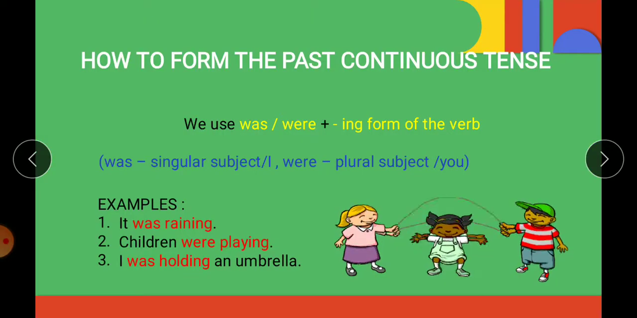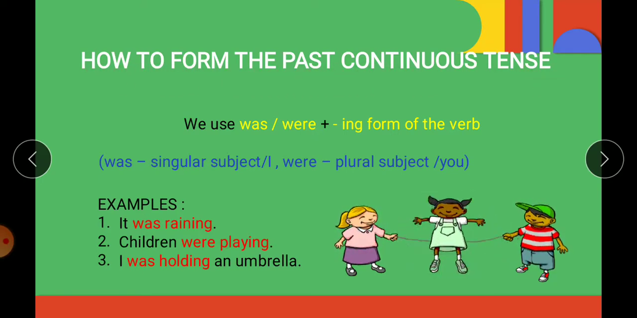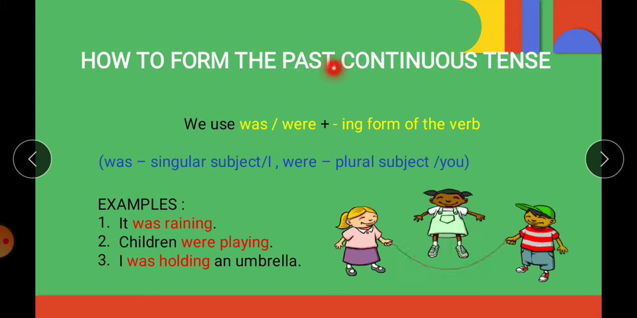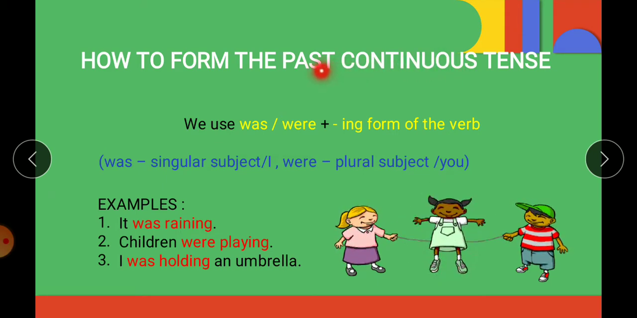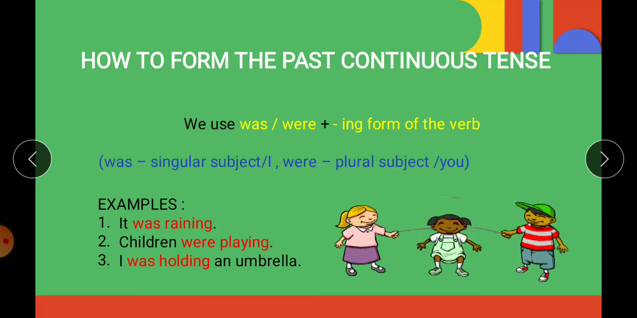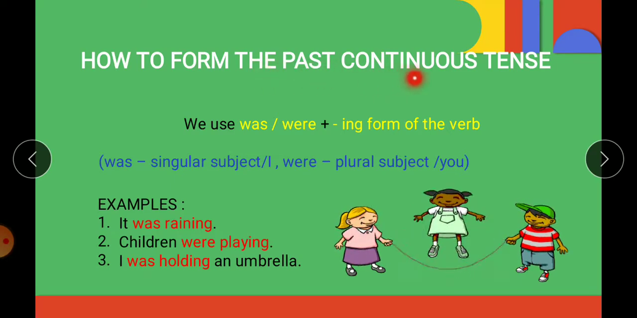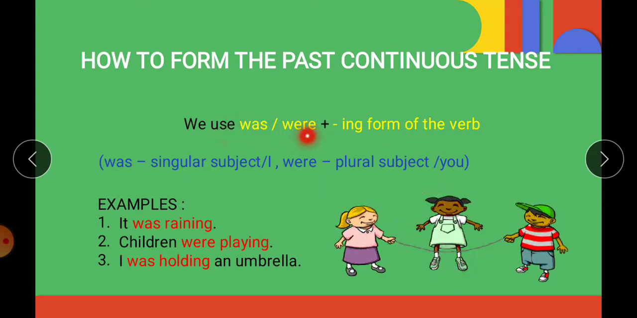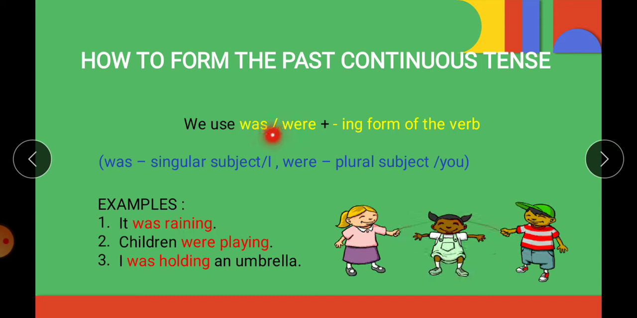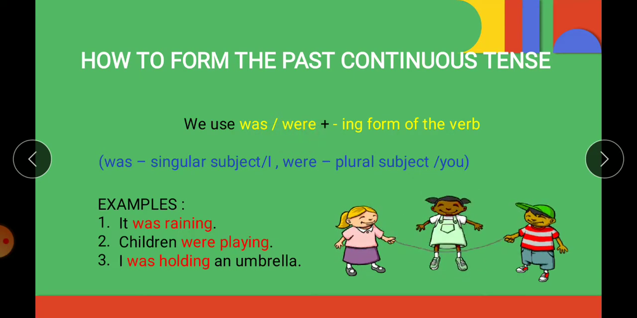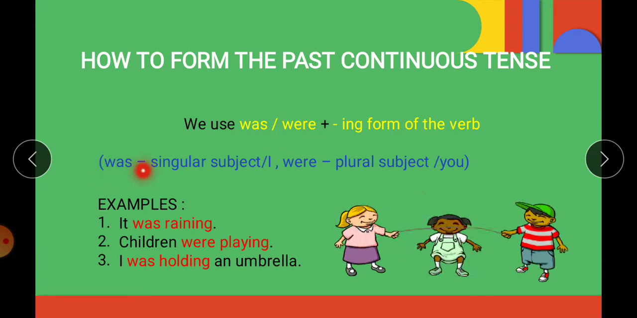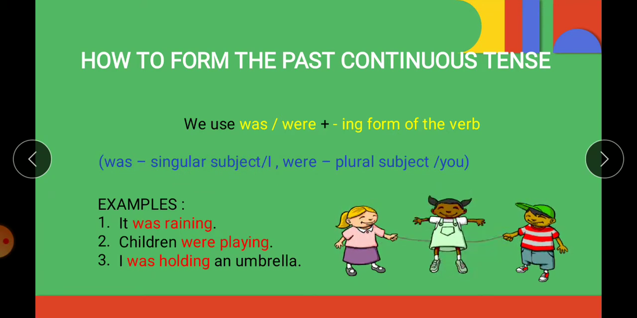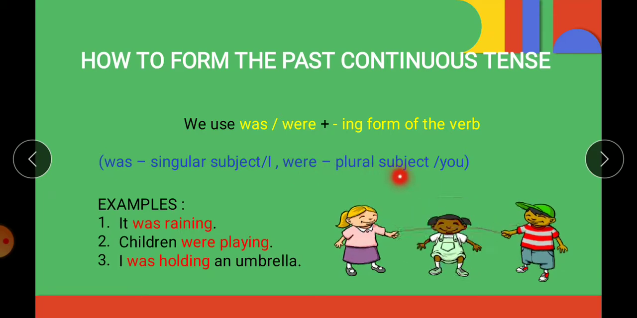Right? How to form the past continuous tense? Now, children, if you remember, I told you before that in continuous tense, we always use ing form of the verb. So, in past continuous tense also, we will have ing form of the verb. And what will be the helping verb? Was and were. So, was is used with singular subject or I. And were is used with plural subject or you.